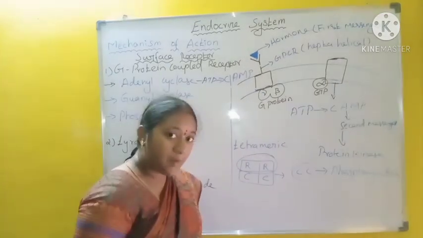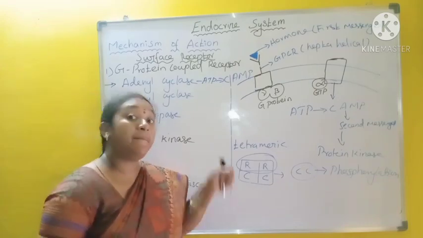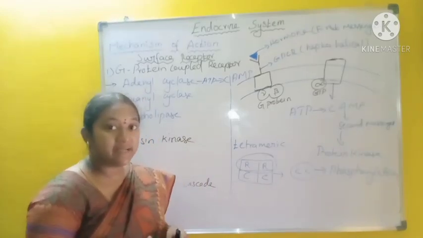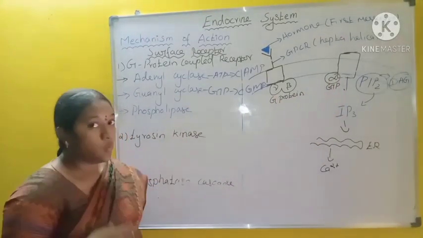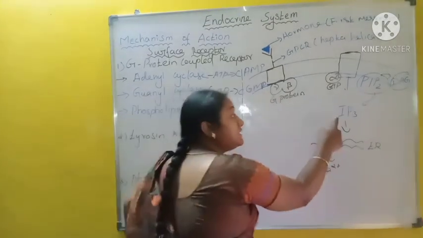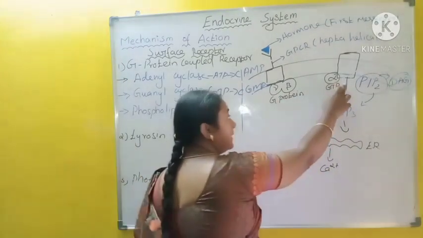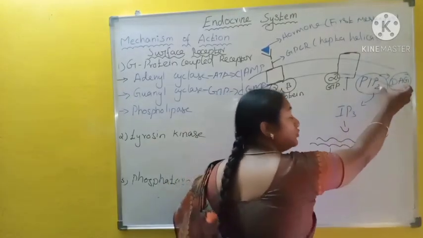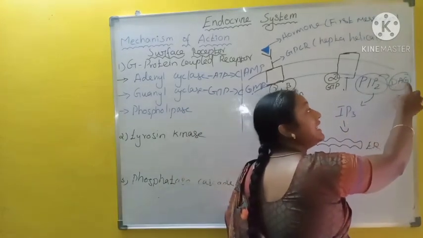Phosphorylation process. What is phosphorylation? Addition of phosphate group to the particular enzyme from ATP. So when this phosphorylation is initiated, the particular enzyme is activated. When this enzyme is a phospholipase, what will happen? The phosphoinositol is split into inositol triphosphate and diacylglycerol. So when this phospholipase is activated by G protein, phosphoinositol is split into 2 products. One is inositol triphosphate, another one is diacylglycerol.